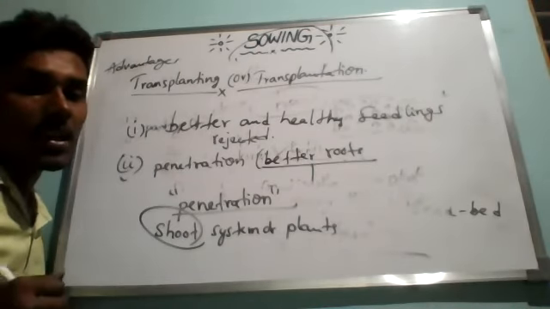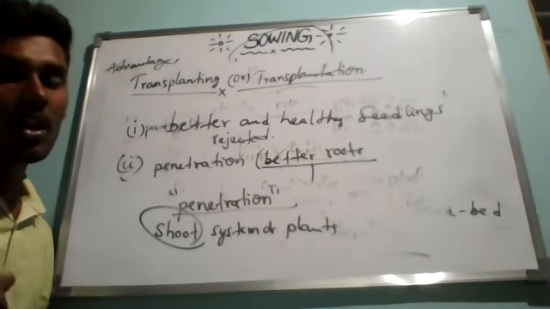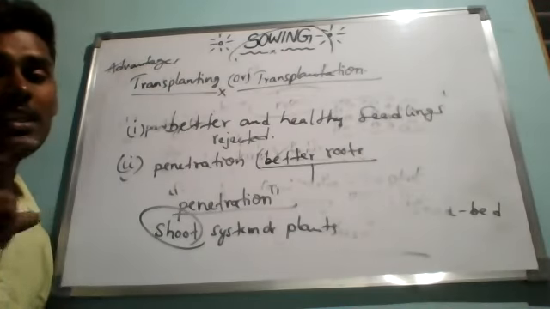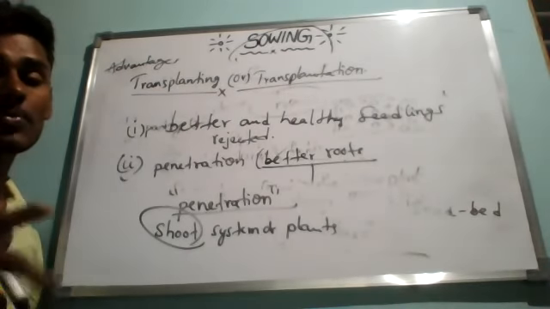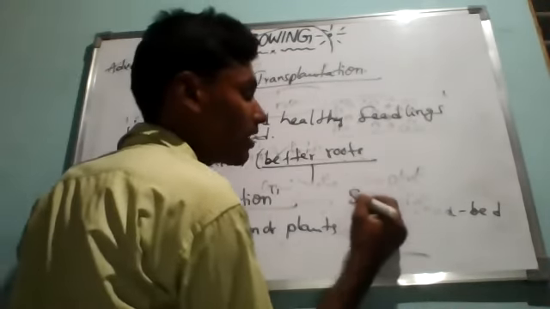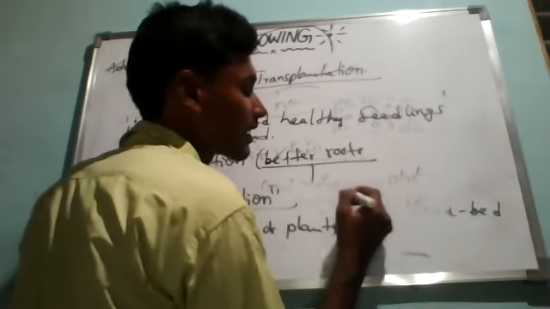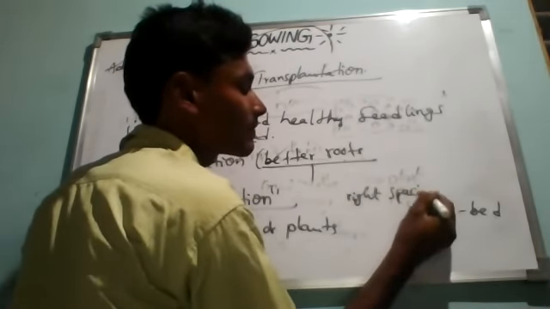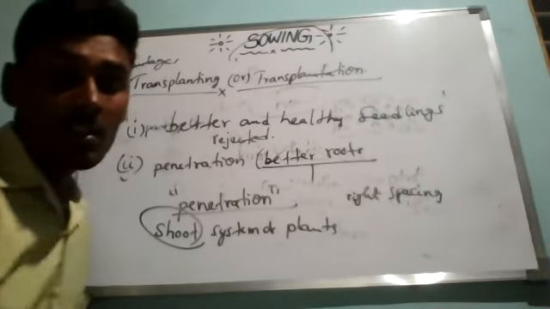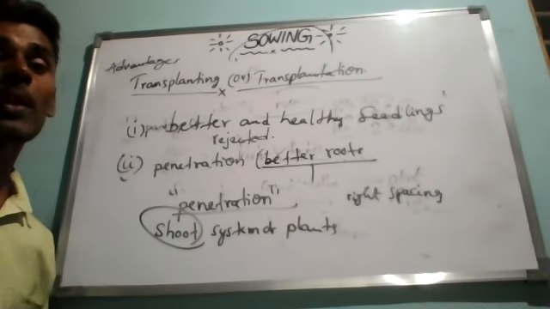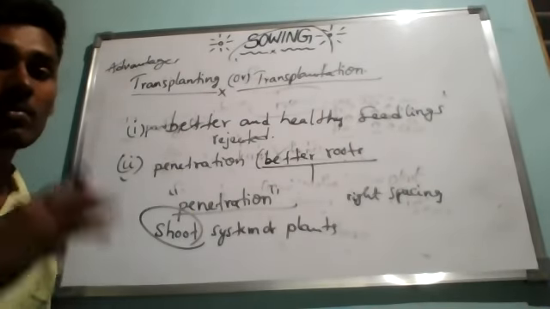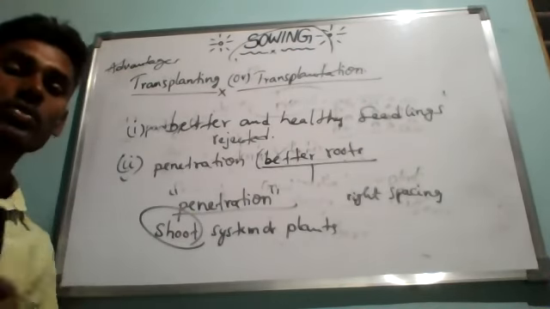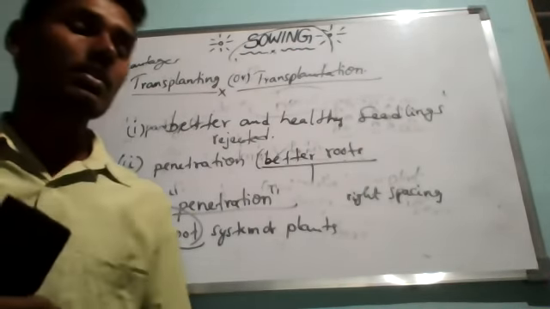The process of transplantation allows the seedlings to be planted at the right spacing, so that the plants may get a uniform dose of sunlight, water and nutrients, meaning equal distribution.